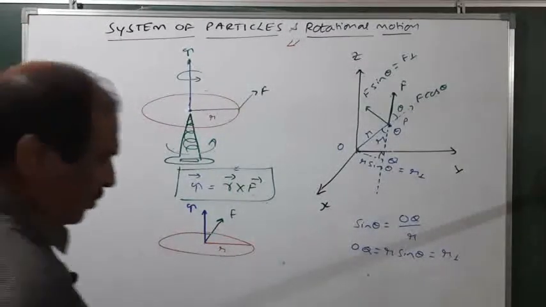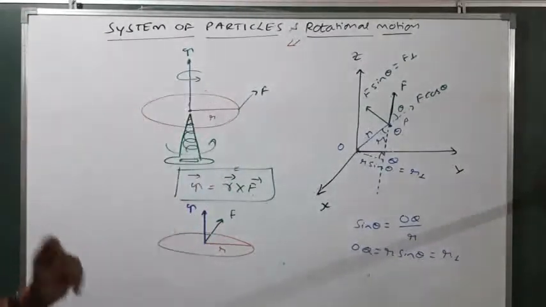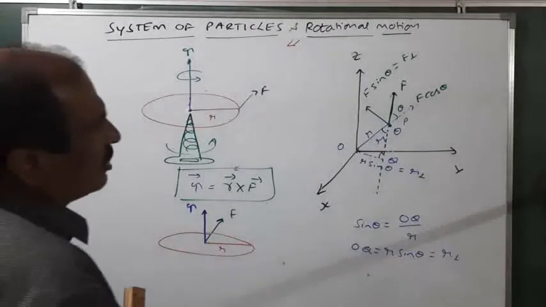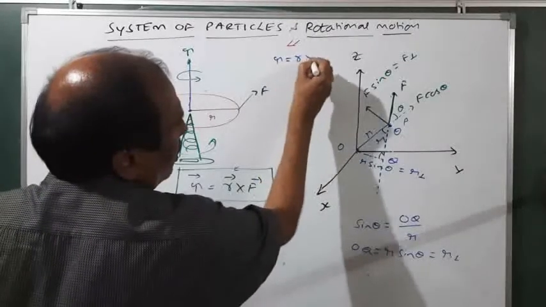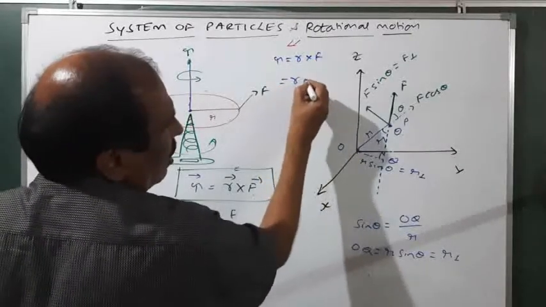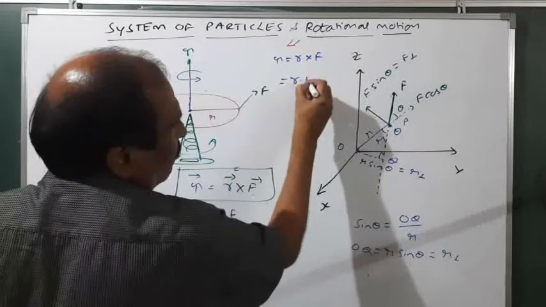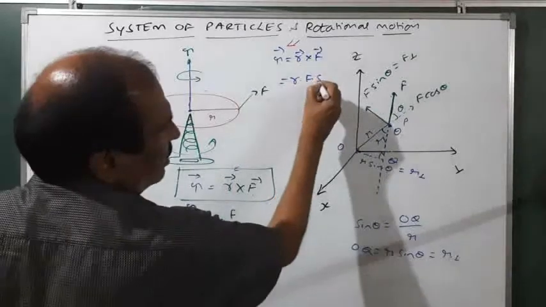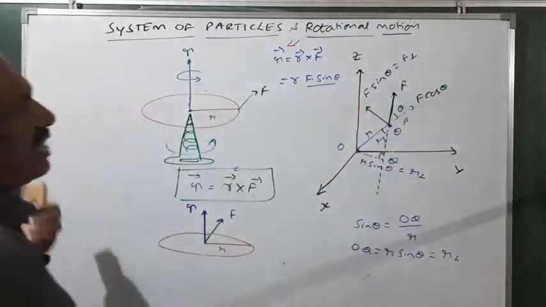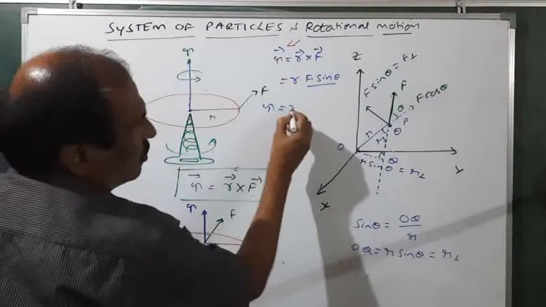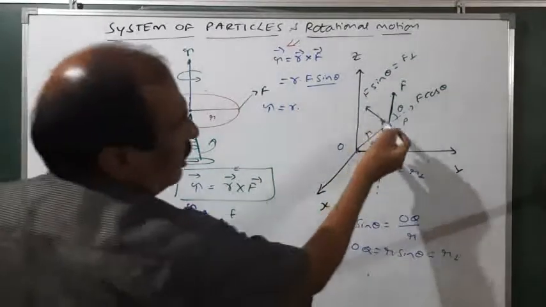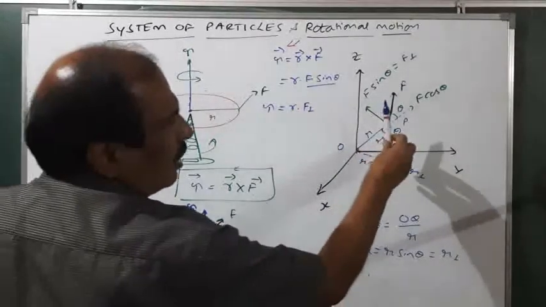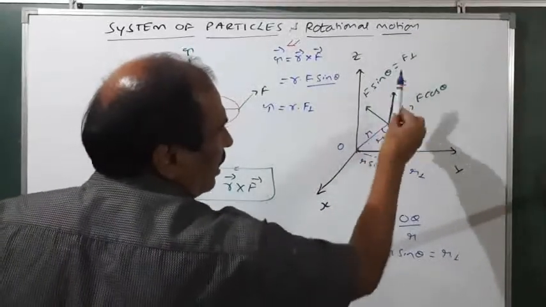Okay, now we have to define torque. Already I told, torque is r cross F. Torque is r cross F. Now r cross F is given by the expression r into F into, please remember it is a cross product, that's why I have to write sin theta. Therefore we can write torque is equal to r into F sin theta, which is F perpendicular. Just to observe, F sin theta is F perpendicular.